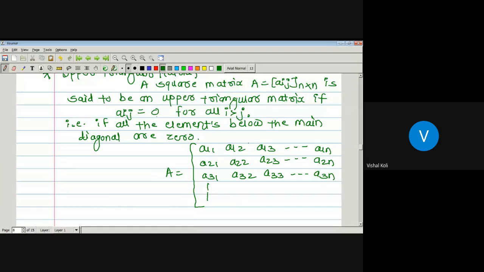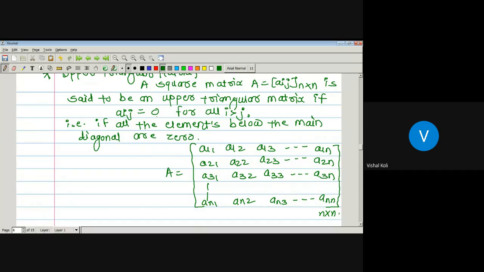And the last row is an1, an2, an3, up to ann. It is a square matrix of order n, which means it has n rows and n columns, that is, an n by n matrix.